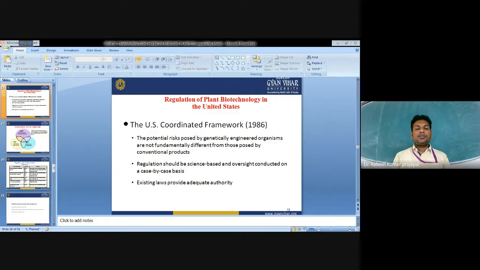Crops modified to tolerate glufosinate contain bacterial genes that produce enzymes that detoxify the phosphinothricin, from soil bacteria.